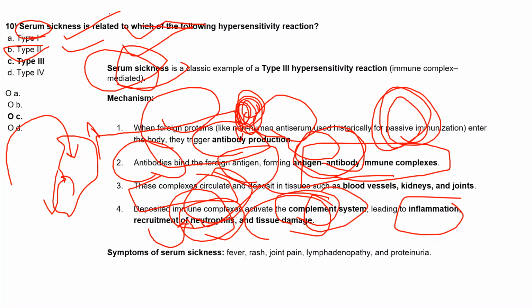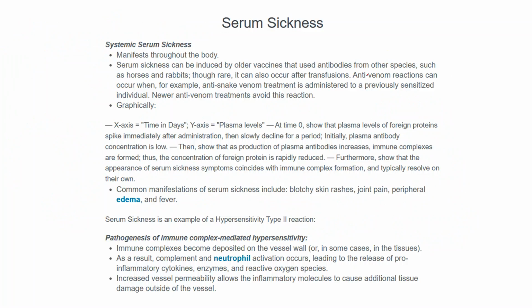So this is what we call serum sickness, and what we feel is fever, rashes, joint pain, lymphadenopathy, and proteinuria. These systemic serum sickness symptoms manifest throughout the body, and it can be induced by older vaccines that used antibody from other species like horse or rabbit.